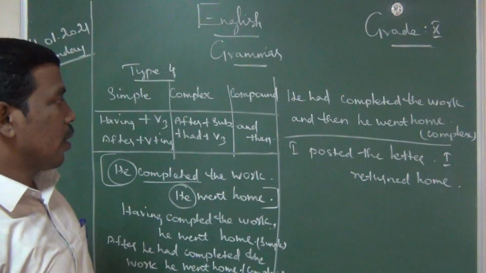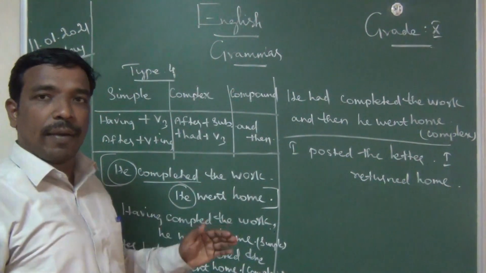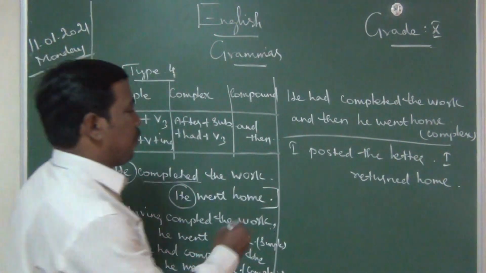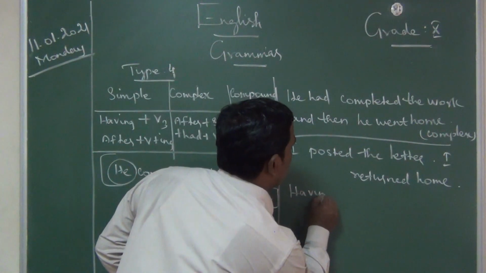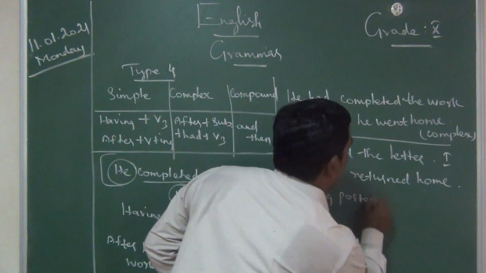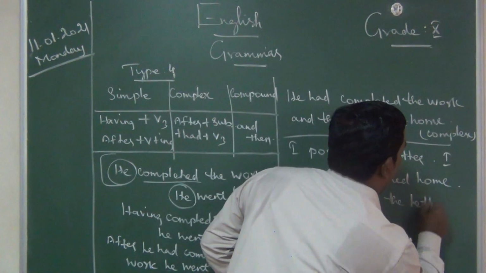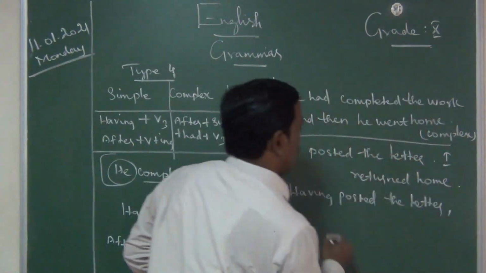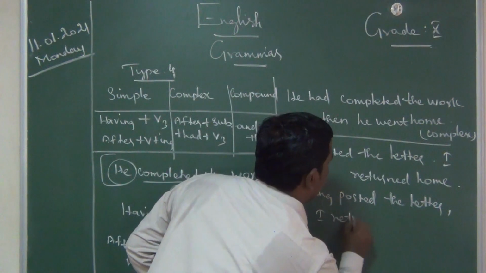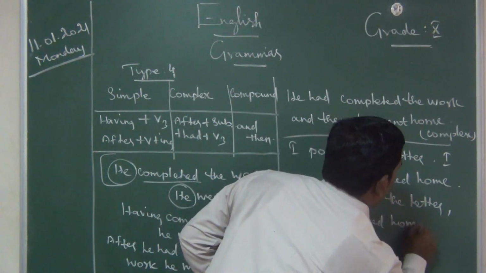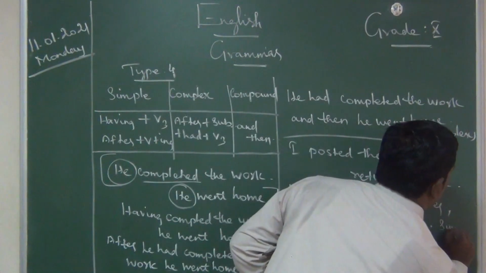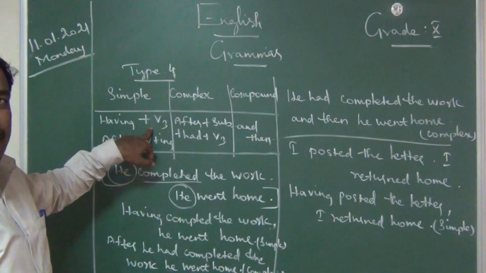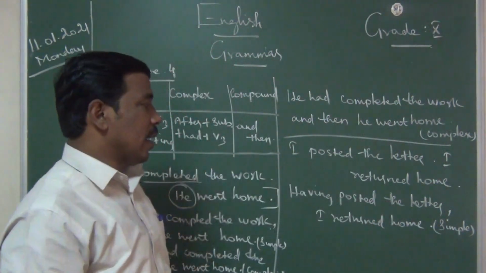Those who know well, you can write your answer. Others listen. One more model I will help you. The same model we will follow. The first one is having posted the letter. Having posted the letter, I returned home. Simple sentence. Having plus V3 form of verb. So having posted the letter, I returned home.